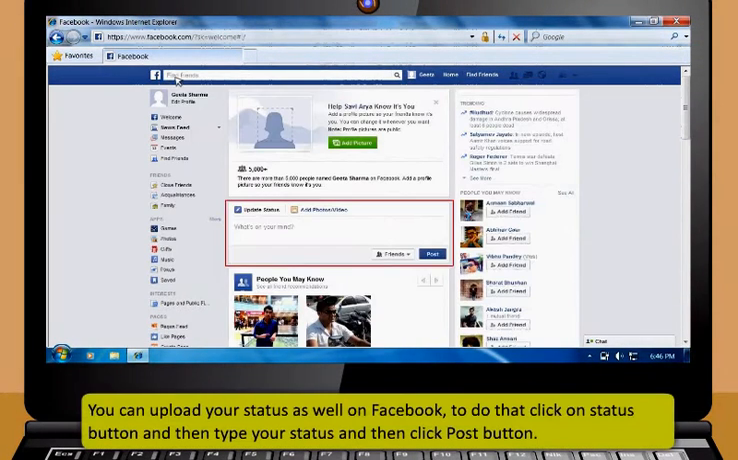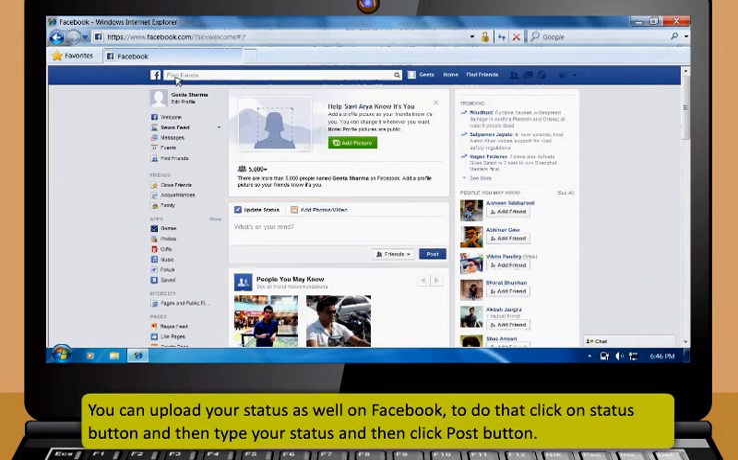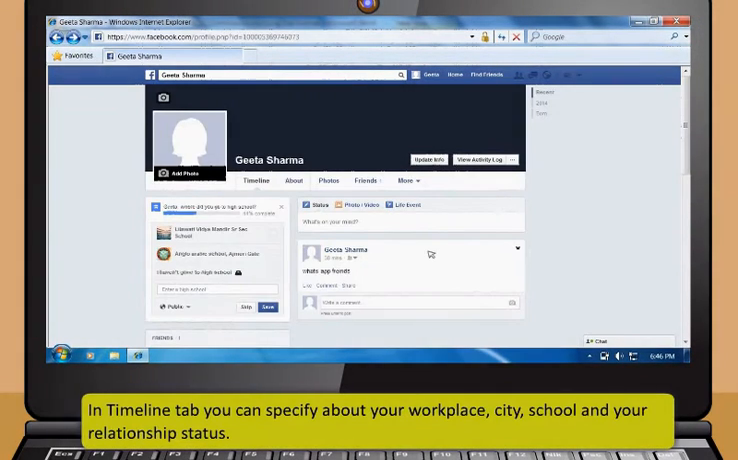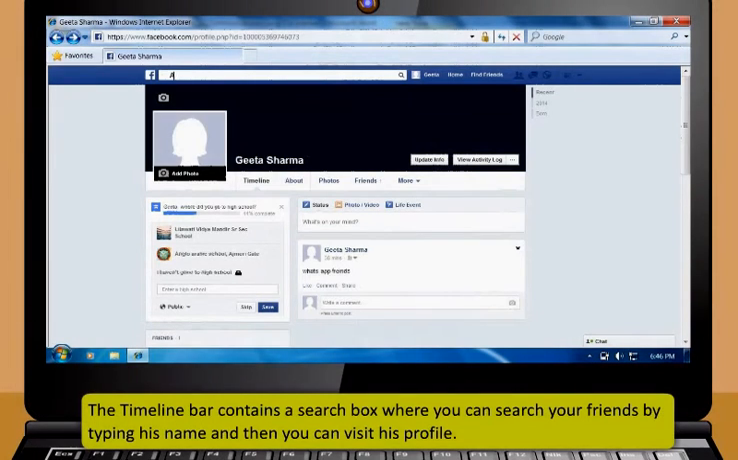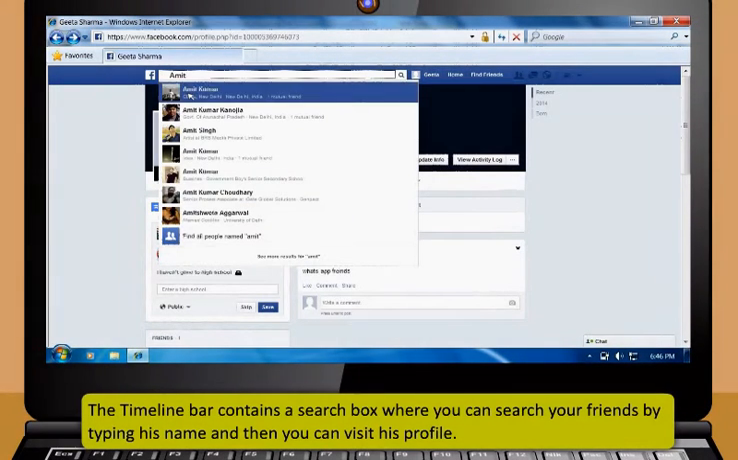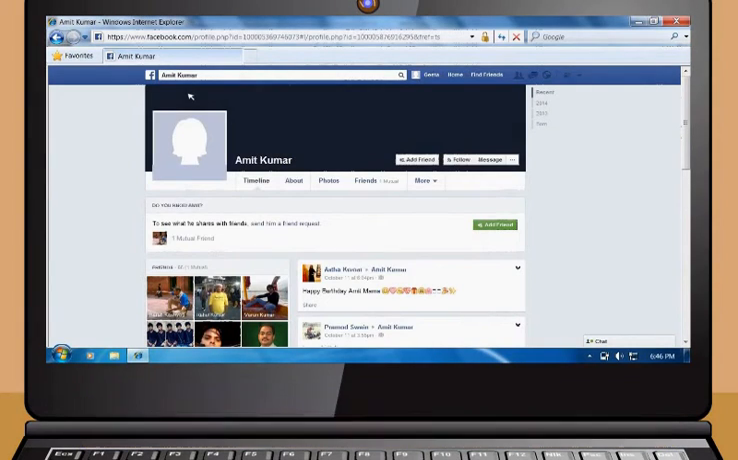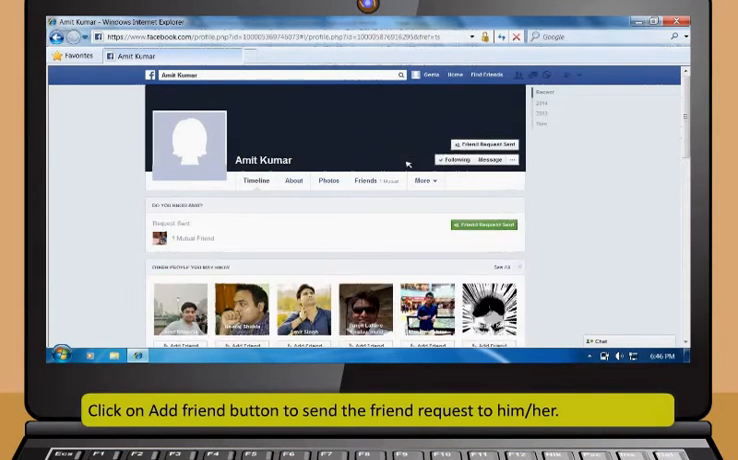You can upload your status as well on Facebook. To do that, click on the Status button and then type your status and then click the Post button. In the Timeline tab, you can specify your workplace, city, school, and your relationship status. The timeline bar also contains a search box where you can search for your friends by typing their name and then you can visit their profile. Click on the Add Friend button to send the friend request to him or her.